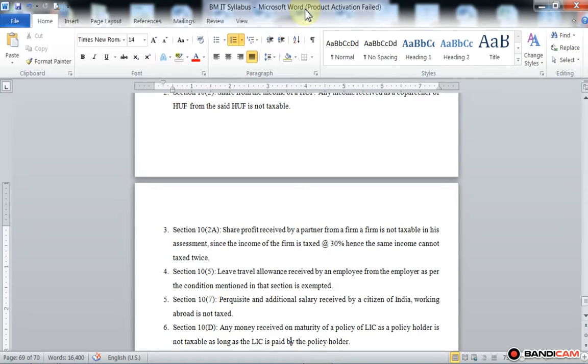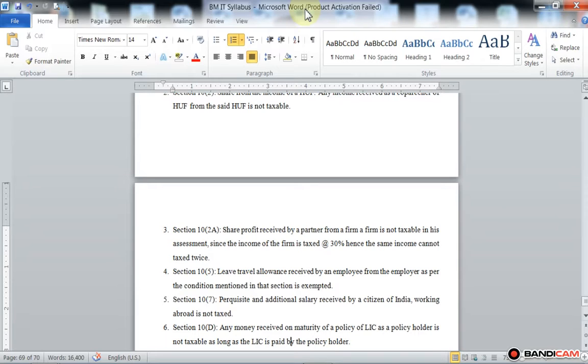So the share of profit received by a partner from a partnership firm is not taxable because the income of the firm is already taxed at 30%. So the share of profit of the partner in the partnership firm is not taxed twice.